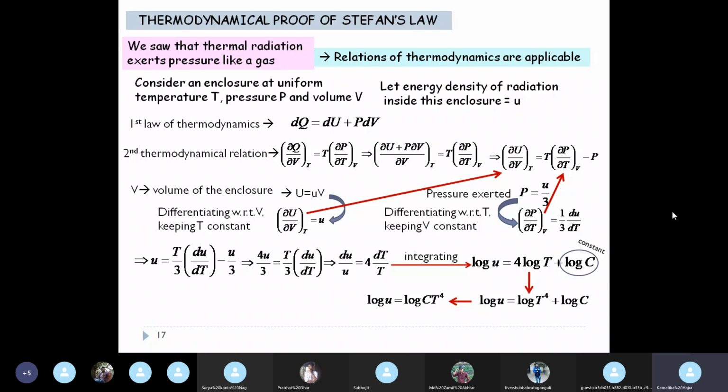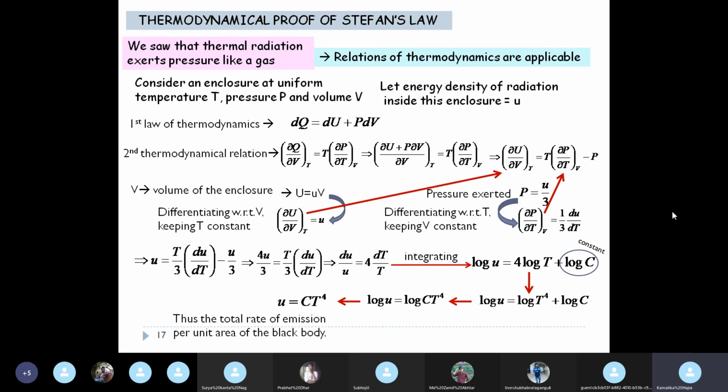which you are all familiar with because you have all used your laboratory kits to prove Stefan's law by plotting, remember, log P against log T, and you had seen that it comes out to be a straight line with slope close to 4. It comes to about 3.7, 3.6, and when we get that straight line, we say Stefan's law is proved. So this is how that comes. Okay, so this is the total rate of emission per unit area of the black body.